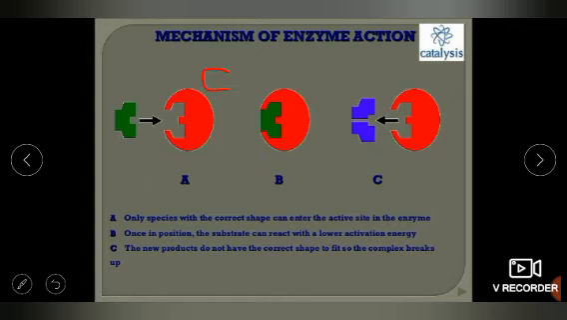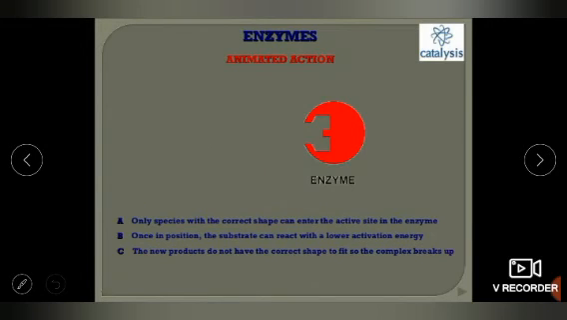Here is the role of catalyst and substrate. The catalyst is the enzyme here, so we can write E. Only specific species with the correct shape can enter the active site of the enzyme. Once in position, the substrate can react with lower activation energy, and the new product does not have the correct shape to fit, so the complex breaks. This is called the lock and key method. You can get it from your book also. If I say it as an animated action, it is the same.